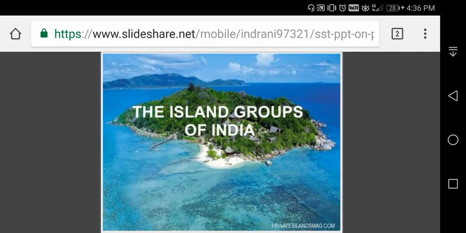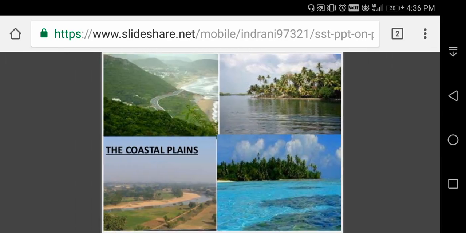Now you can continue to the island groups of India. But before that, just to recall the coastal regions. The Gujarat plains lie south of the Thar Desert and occupy the state of Gujarat. The Kutch Peninsula also consists of very low and level land.